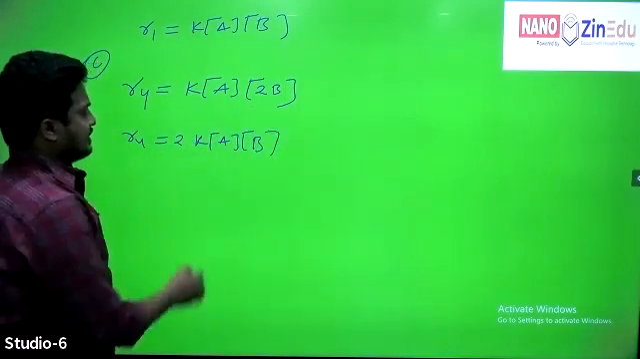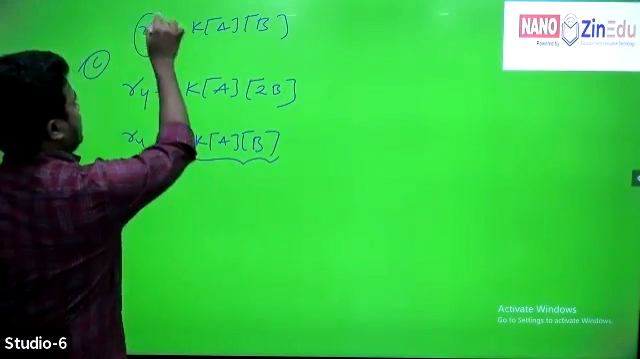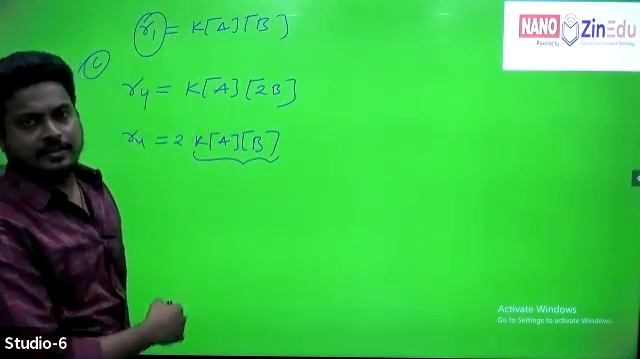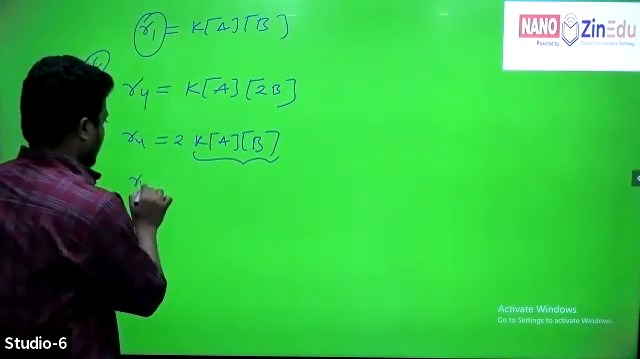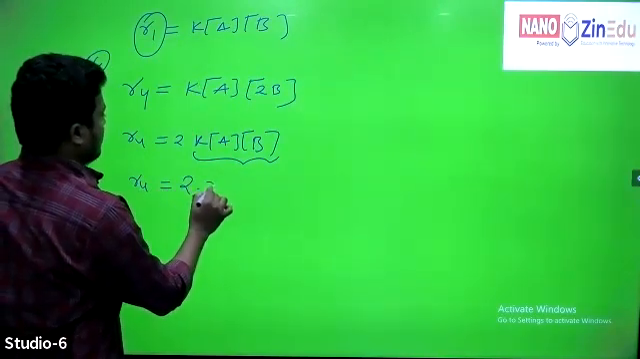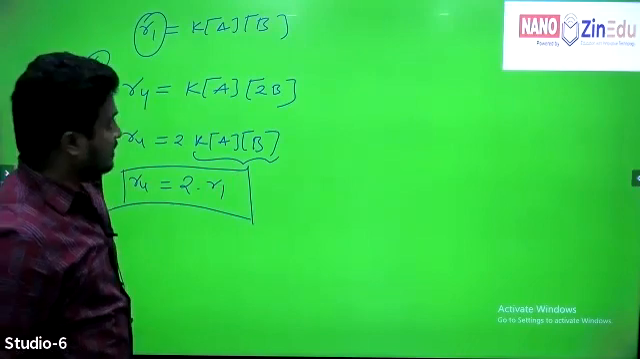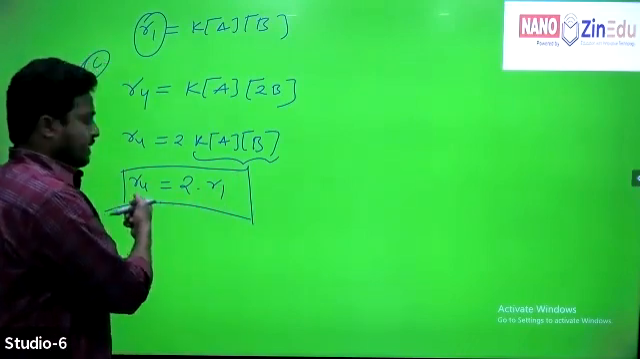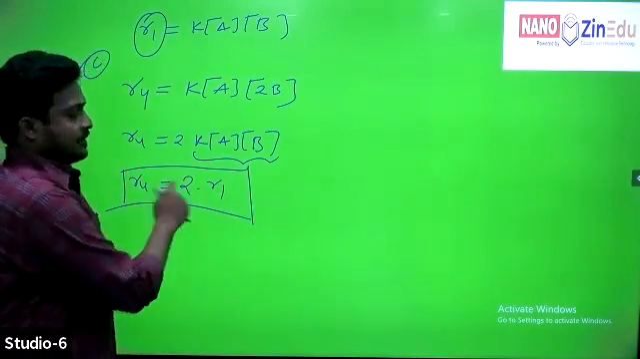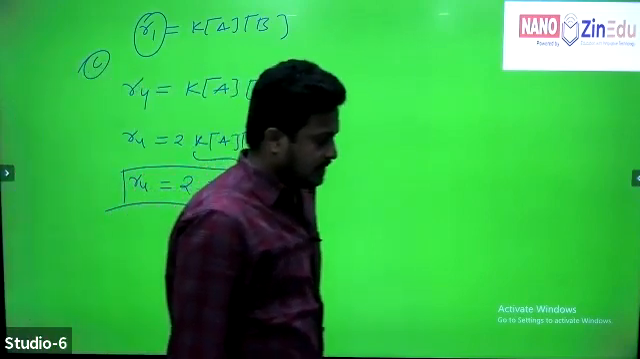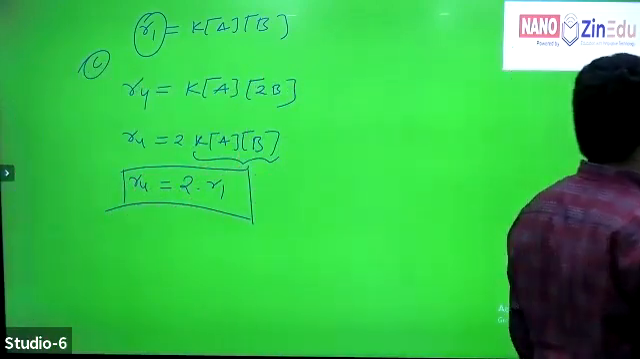Can I substitute in place of K into A into B, R1, which is already given in our question? So R4 is equal to 2 times of R1. If we increase the concentration of B 2 times, the new rate is equal to 2 times of R1.